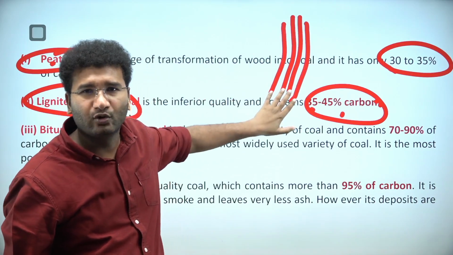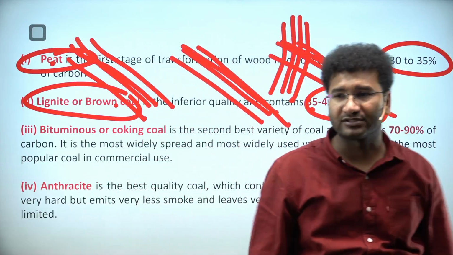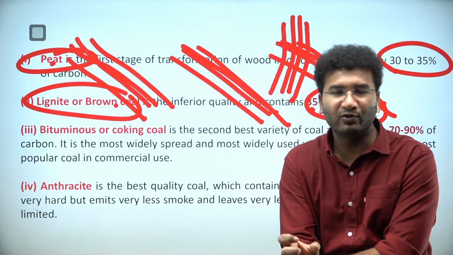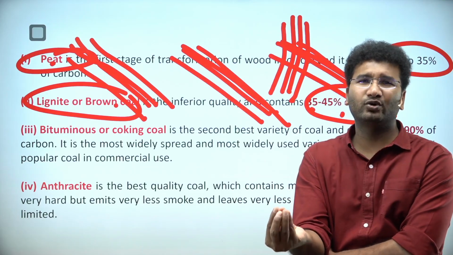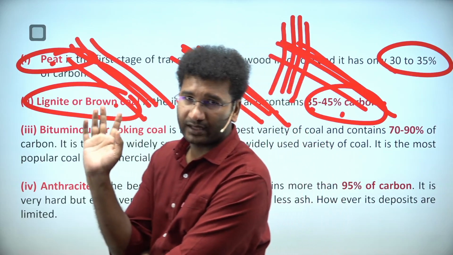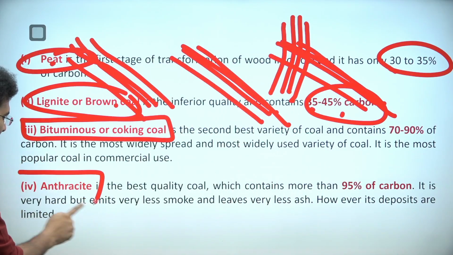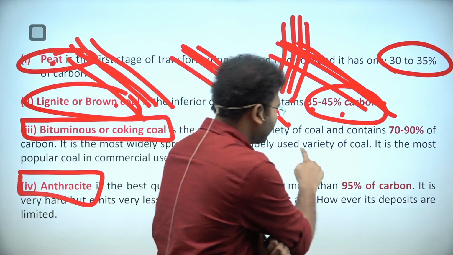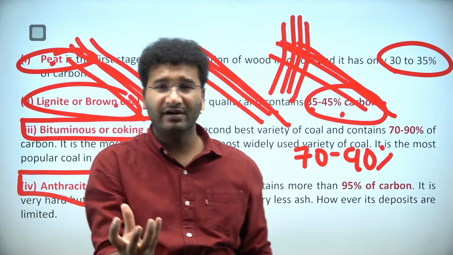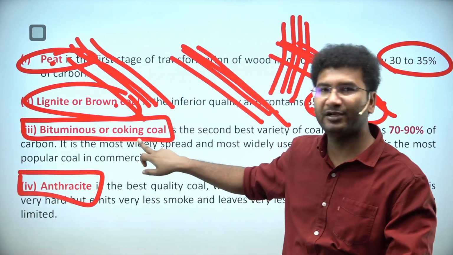So these are little low quality coals. We don't use them in industry. Maybe household purposes and all we use. Where the quality of coal is weaker, or where the carbon content is less, it will give so much smoke and it will not burn properly. It will not give a good amount of heat. But the coal of bituminous and the coal of anthracite, which has near about 70 to 90% carbon in it, if you take this coal and burn it, it will give you a good amount of heat also, and it will burn for a longer time period also, bituminous.